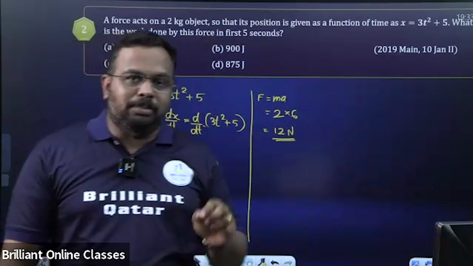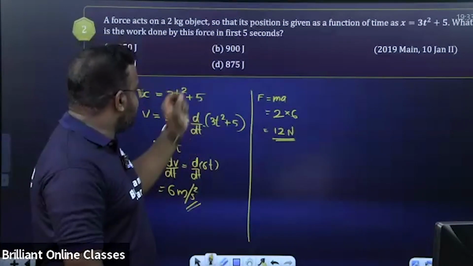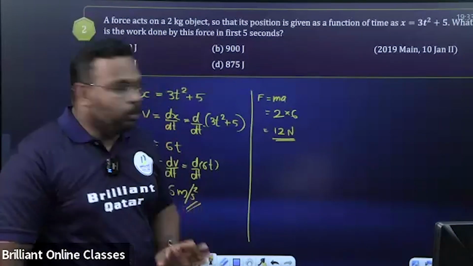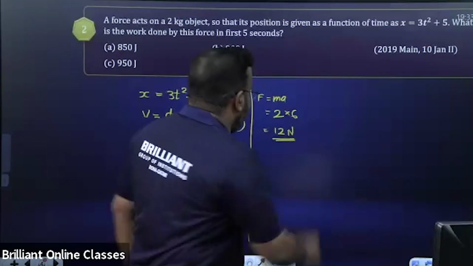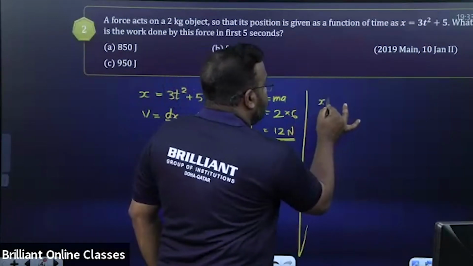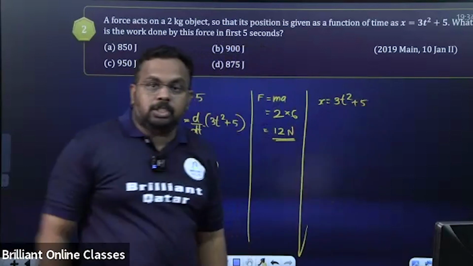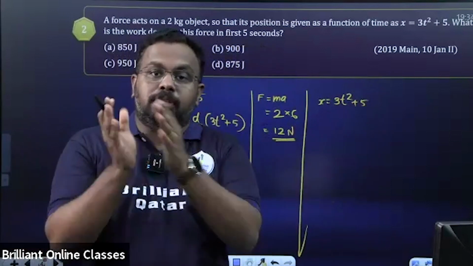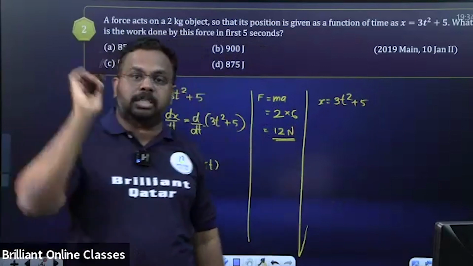Now, I'll tell you one of the mistakes that you people are making. Those who got 960, the right answer is, I think, 900. Okay, I'll tell you. We need displacement. Remember, students, x is equal to 3t square plus 5 is the position. They're asking what is the work done in first 5 seconds, that means we are starting from time is equal to 0.